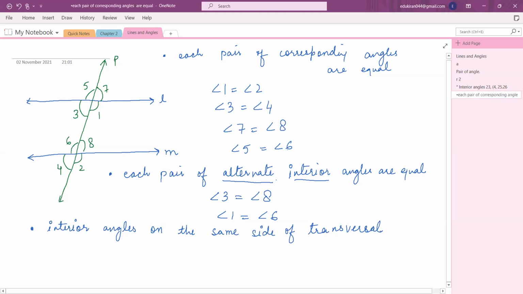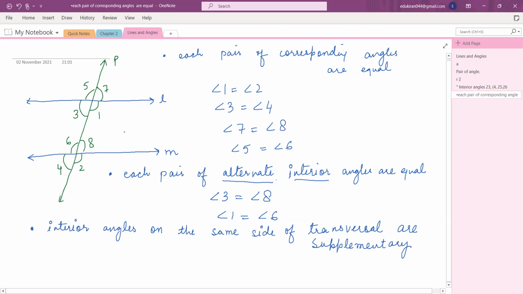Okay, Miraj, which angles am I talking about? Tell me. Interior angles on the same side of the transversal. Angle 1 and 8. Yes, so they are supplementary. This is very important. Please remember it.